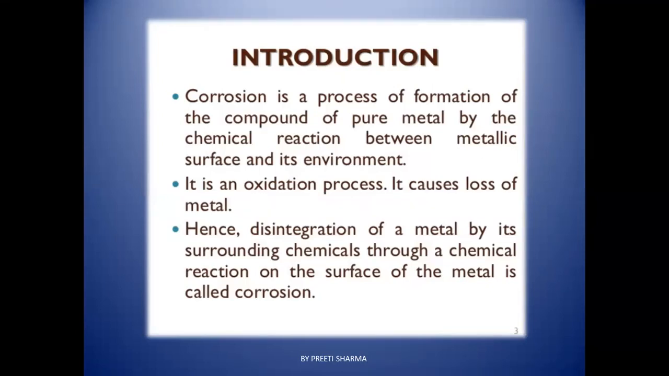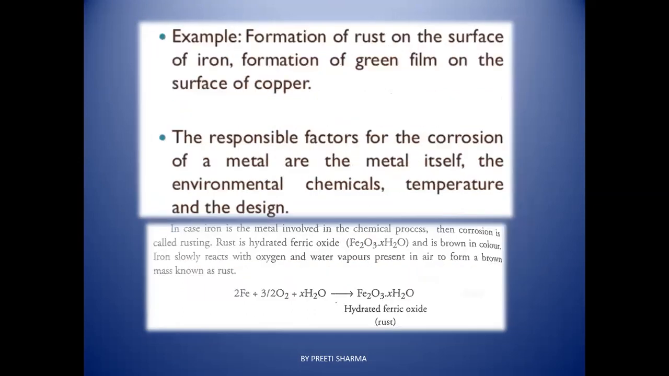Students, as we know, corrosion is an oxidation process. It can cause the loss of metal or deterioration of metal by its surrounding chemicals. The chemicals may be present in air, such as humidity, water vapors, or certain gases which are responsible for the deterioration of the metal, right? As we know, this is a general phenomenon which we observe around us. Now, there are different examples of corrosion.